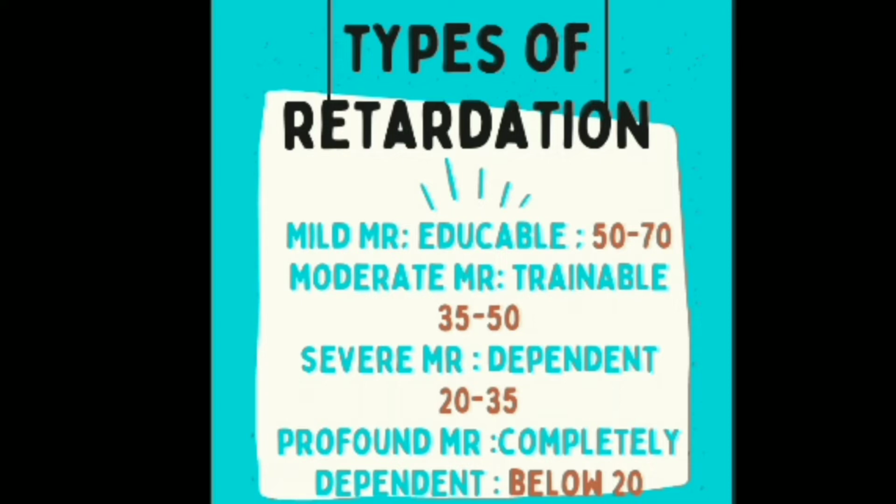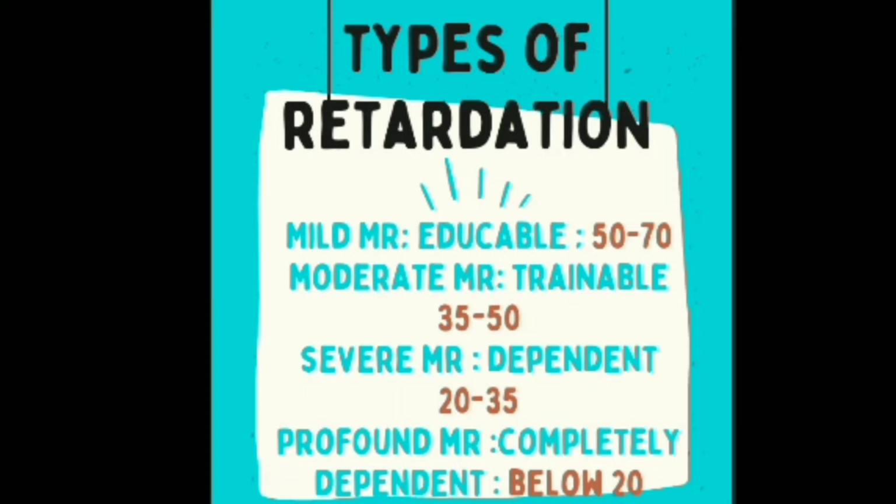The second type is moderate MR. They are called trainable, and their IQ will be 35 to 50. Trainable means they have lots of difficulty in education, but they can be trained in a few basic, simple tasks. Every day they should be trained in the same or a similar kind of task, then they will learn it better. If the work suddenly changes, they cannot catch it and it takes lots of time. So they can do a training in the same simple activity.